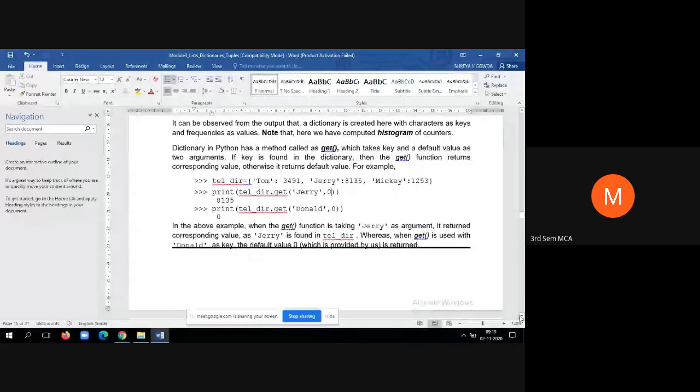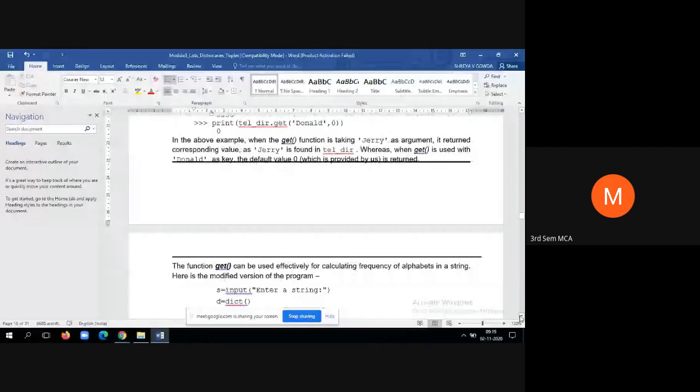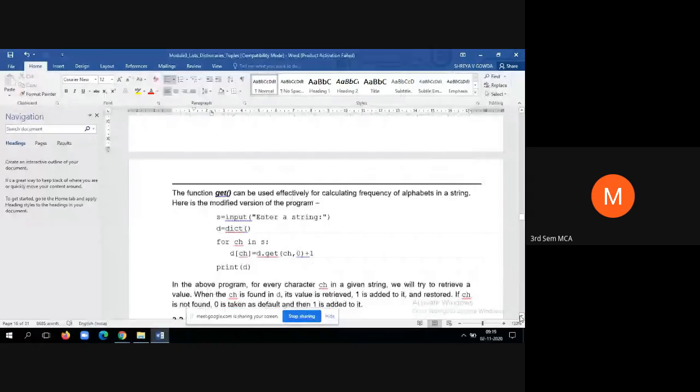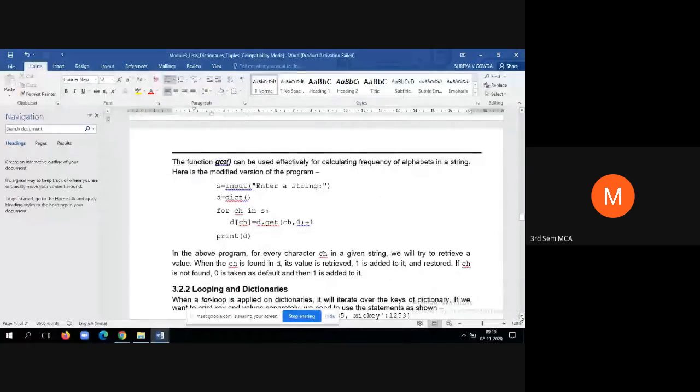Then, how to use the get method for effectively calculating the frequency of alphabets in a string. Now we do the same program in some other way by using the get method. Once again the same problem. So we will enter hello world and we need to find out the frequency of each character. How to do it effectively with the get method? See here, we are asking the user to enter a string. He will enter hello world.